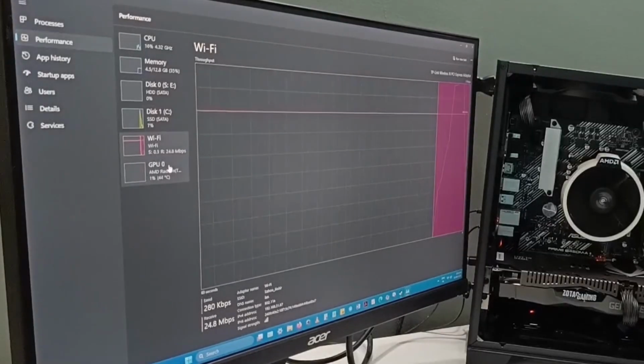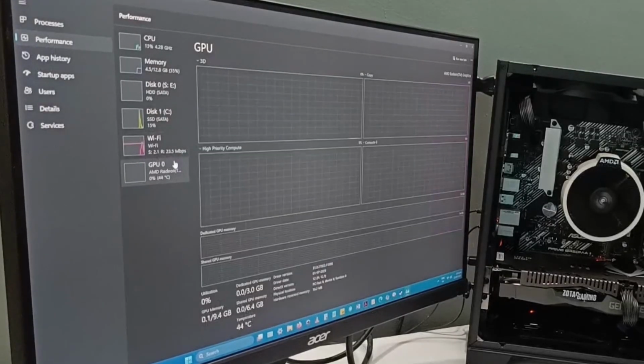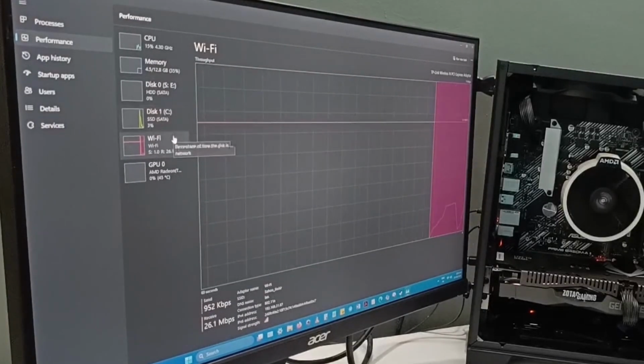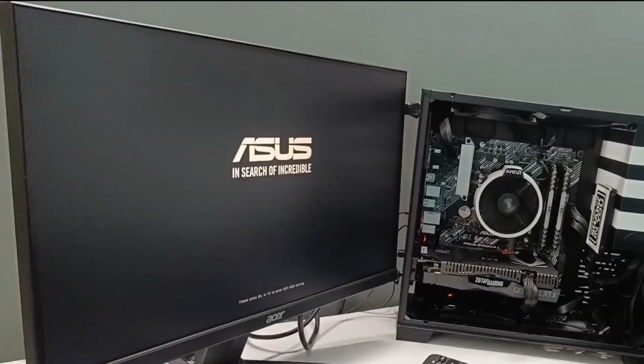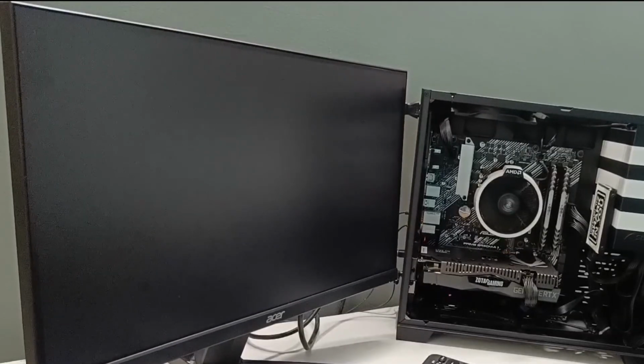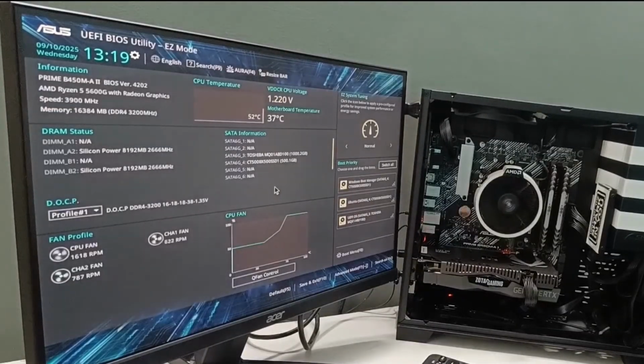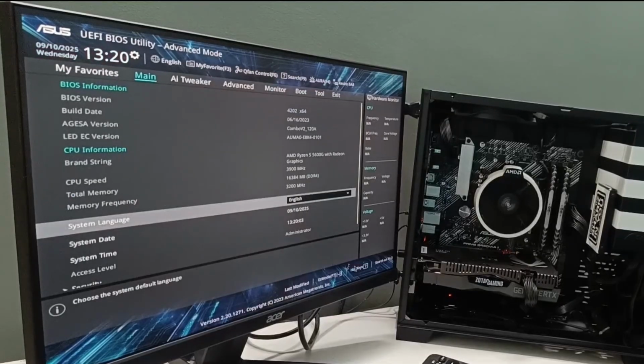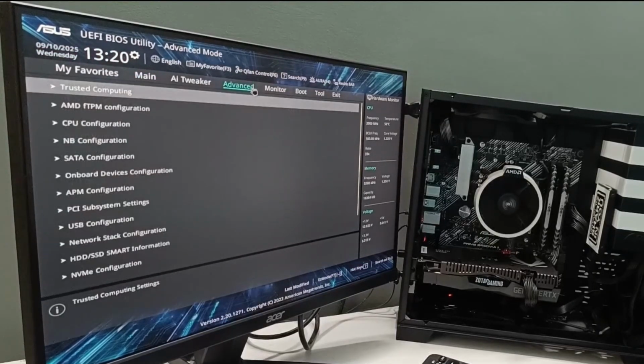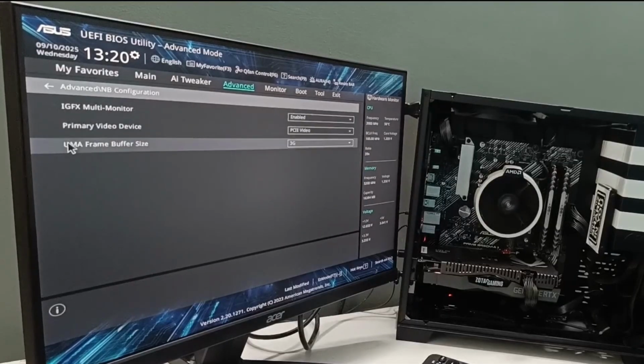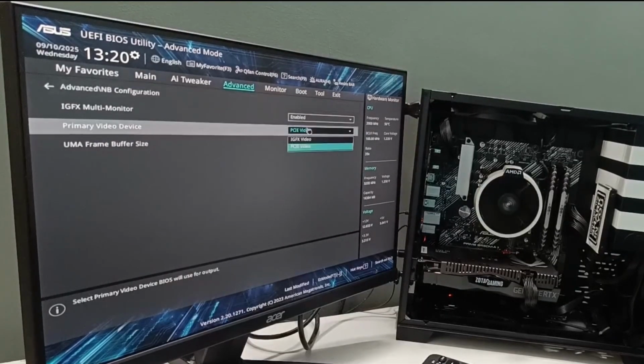Now here I can see in the task manager GPU 0 is showing, which is the iGPU. I have to install the drivers, and let's check in the BIOS. Press F2 repeatedly, then click advanced settings, then go to the advanced tab, select NV configuration. Here in the NV configuration everything seems okay.